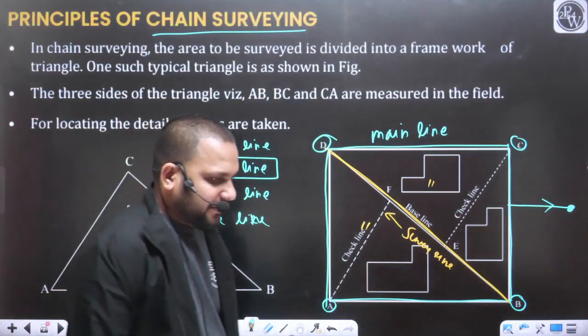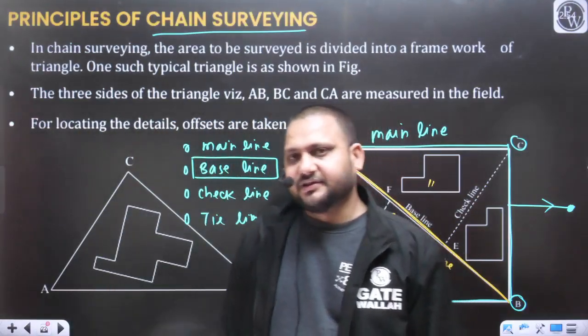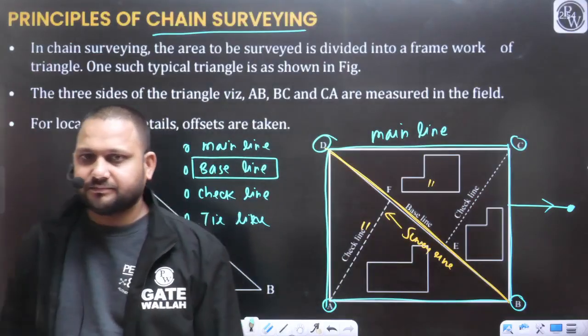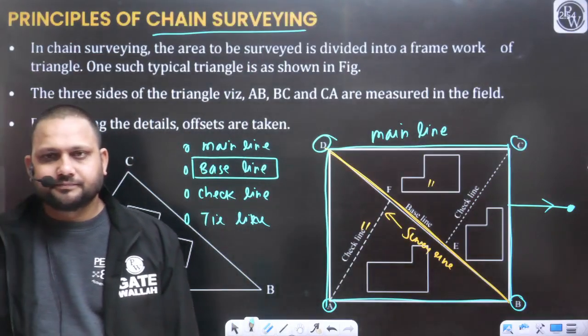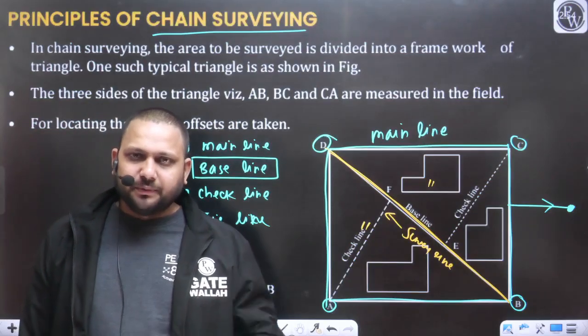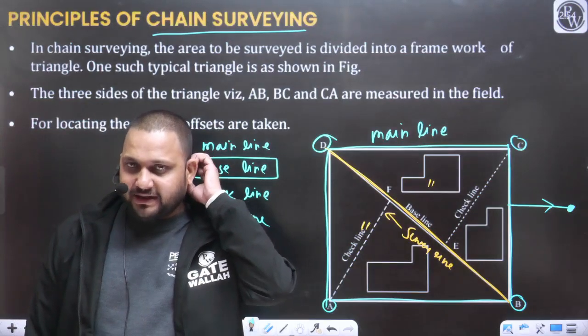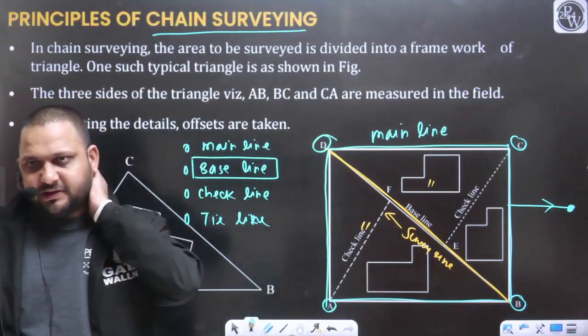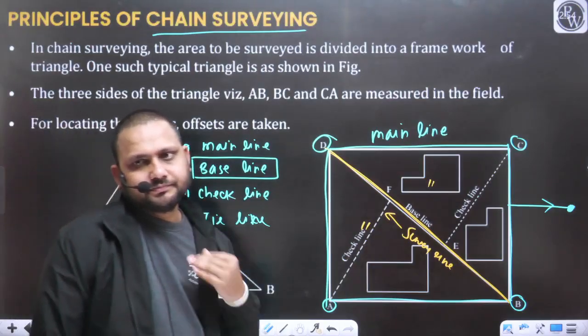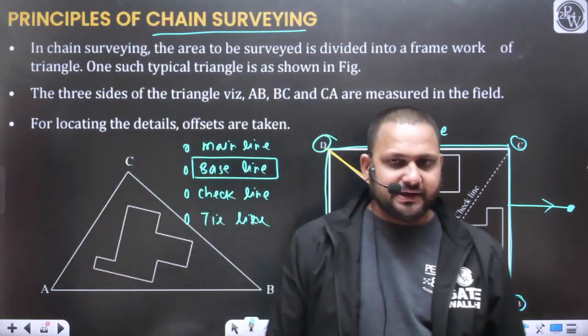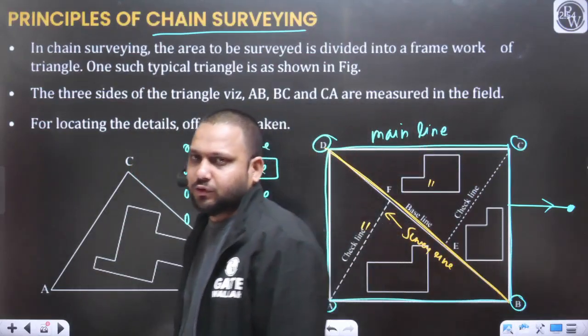The line satisfying these two conditions will be considered as the baseline.